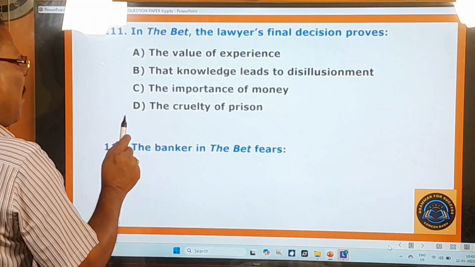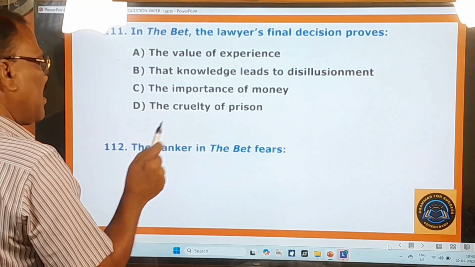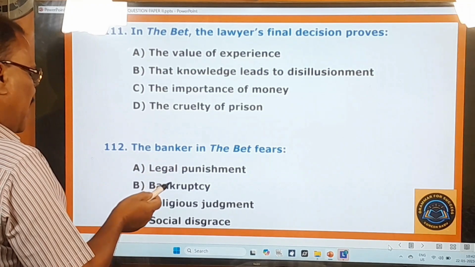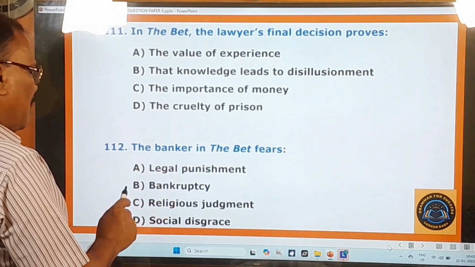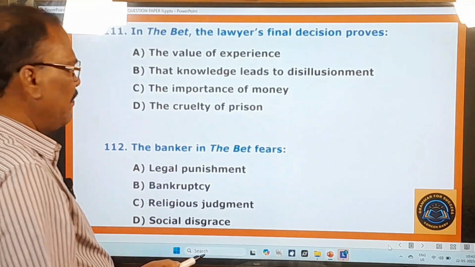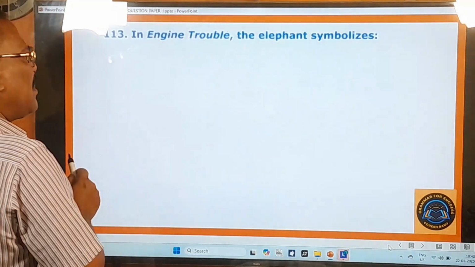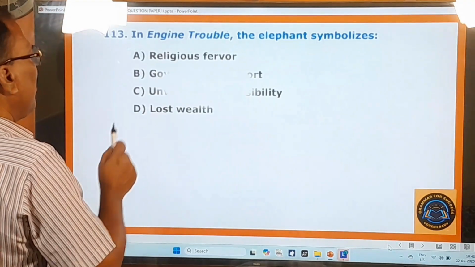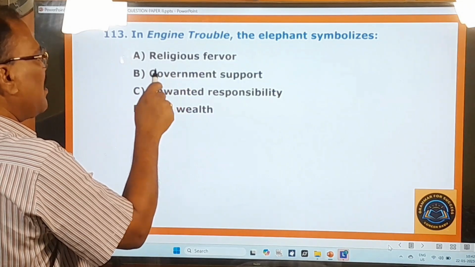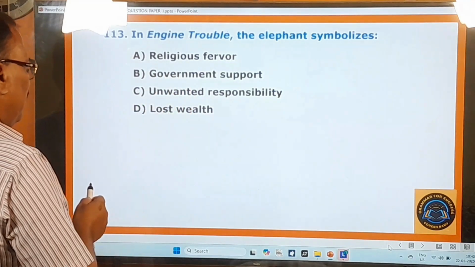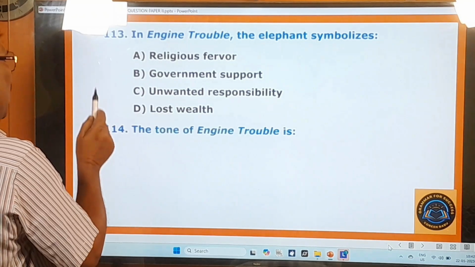112th question. The banker in The Bet fears legal punishment, bankruptcy, religious judgment, social disgrace. 113th question. In Indian Trouble, the elephant symbolizes religious fervor, government support, unwanted responsibility, lost wealth. 114th question.